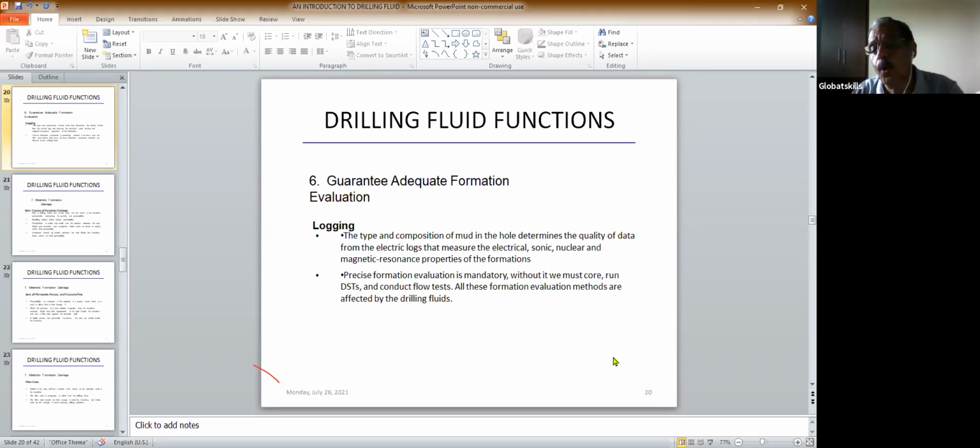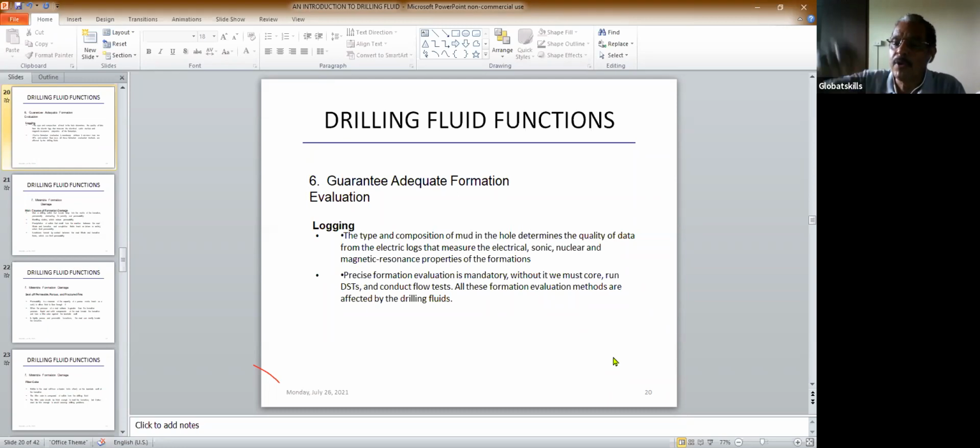Now, when you drill the hole, what happens? Oil is not at the surface. Maybe you get oil after drilling 2000 meters or 3000 meters. The oil is there after 3000 meters, so you don't know at what depth this oil is. How do you know it? So what happens after we complete the drilling? We do some formation evaluation.